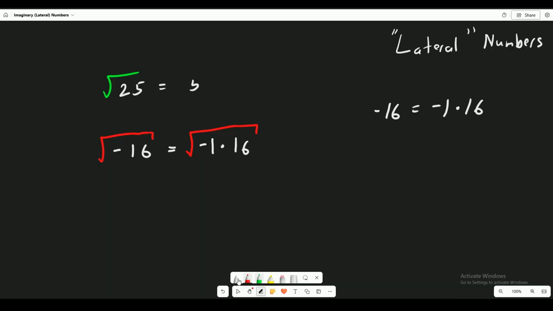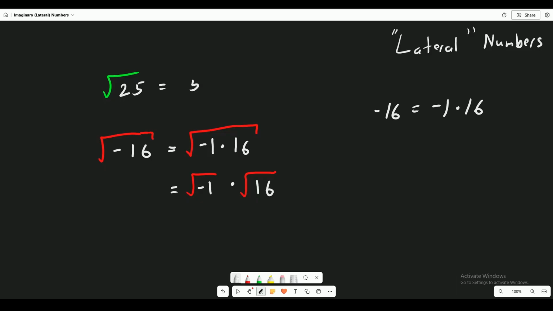Now, as a property of radicals, we can do the following. Let me leave that up there for you guys, actually. All right, now let's do a little bit of math here. When you have a product inside the radicals, you can actually split them up like this. So that's going to be the square root of negative 1 times the square root of 16, like this. You can do that.